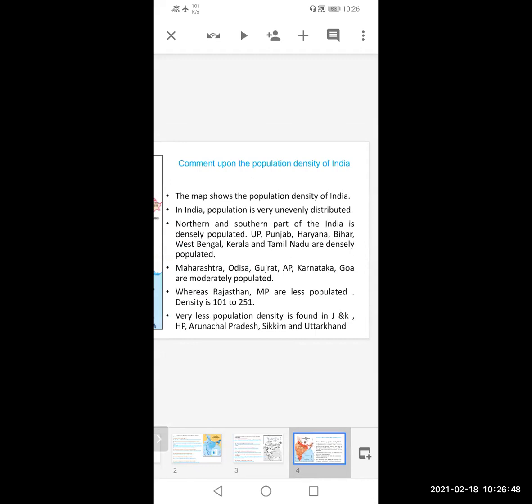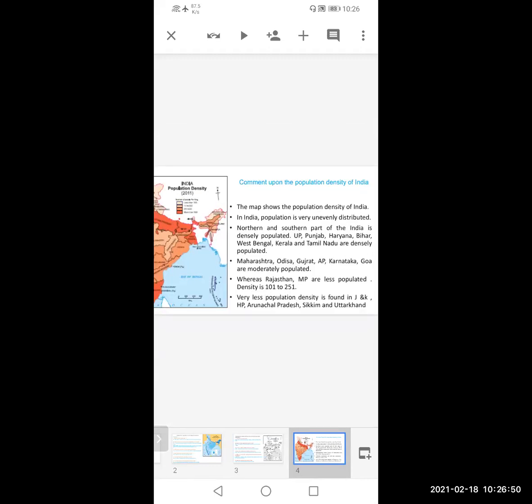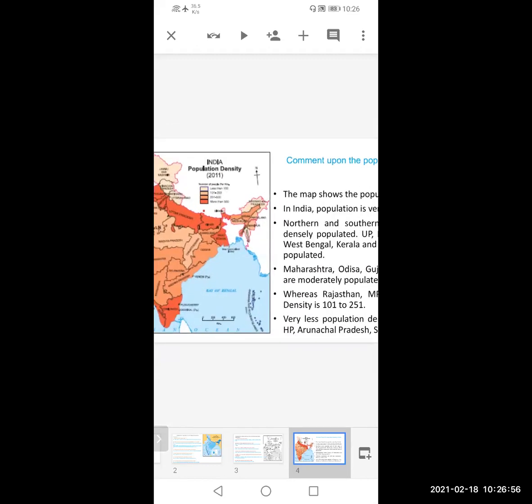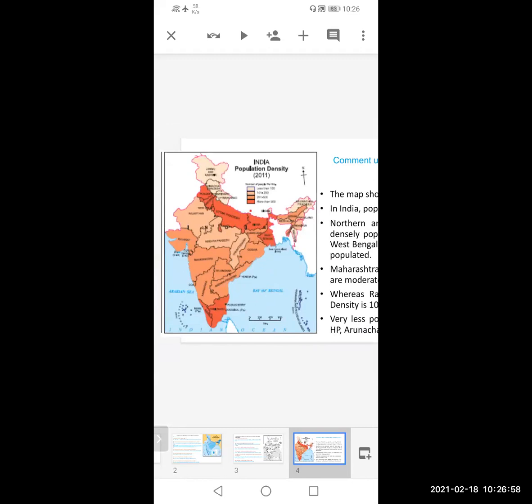Now we see the next map. See, in this map, we can see that there is no particular question given. Just this map is given, and you have to write on this map. You have to comment on this map. You have to write a few points on this map. This is the question. Okay, so now you can write it point wise.